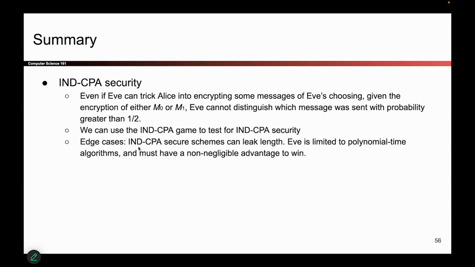And remember, there are 3 edge cases we needed to fully finish this game. In CPA, schemes can leak length. So M0 and M1 have to be the same length. Eve is limited to polynomial time algorithms because we don't care about attacks that take the length of the universe to finish. And Eve's advantage must be non-negligible so that it can be converted into a real attack. So those are the 3 edge cases that we talked about.